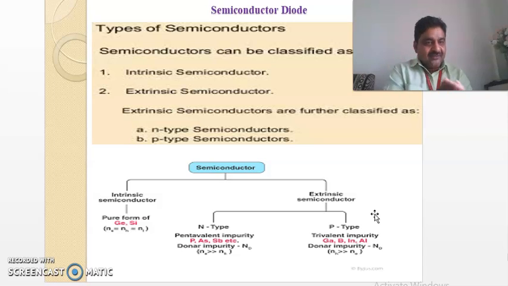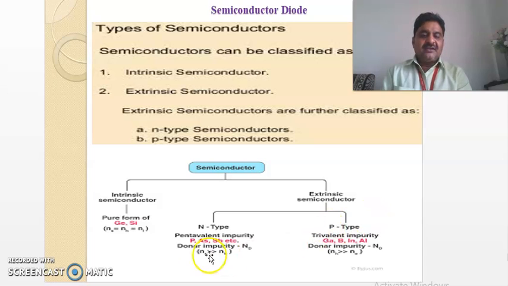In a very systematic way, we are discussing this. In the case of N-type semiconductor, pentavalent impurities like phosphorus, arsenic, etc. Actually, these are the donor impurities.